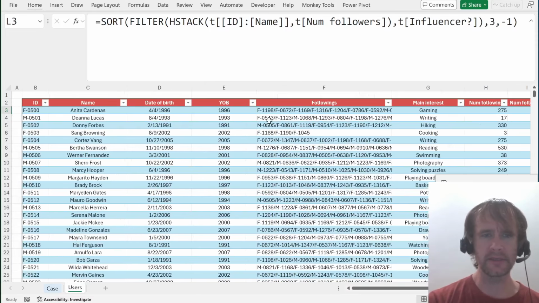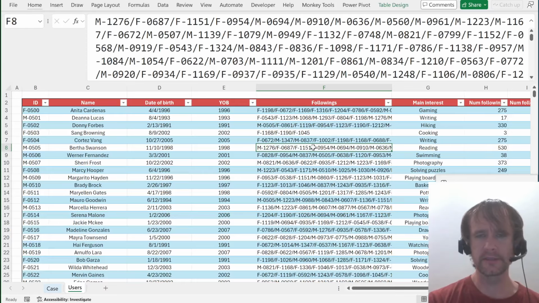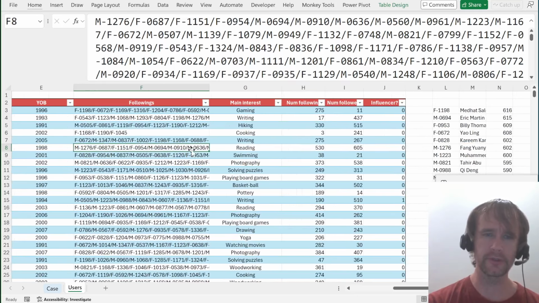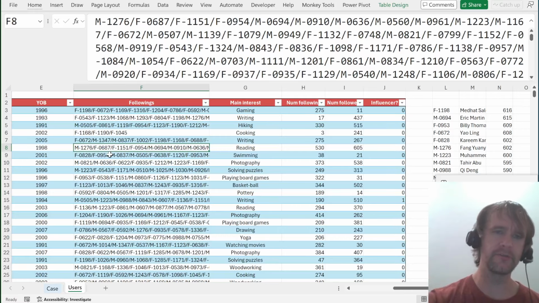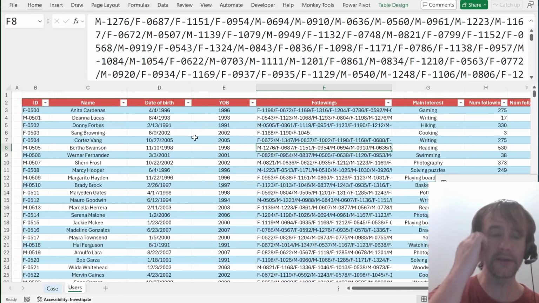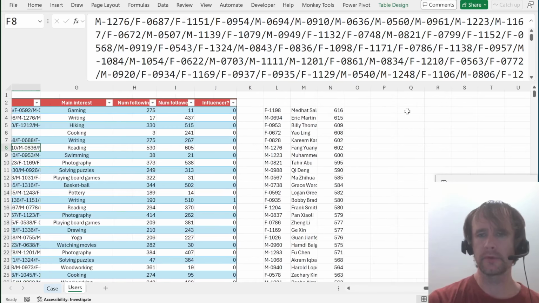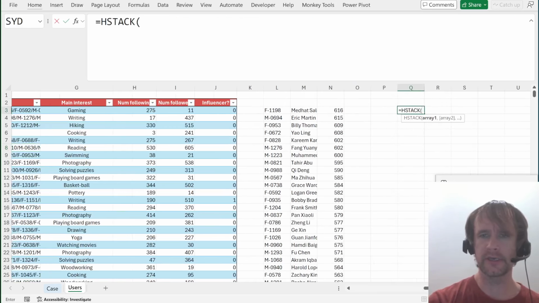But in many ways, it feels like a more natural approach to the last few levels is to split it out so that for all the influencers, we have the full list of everybody who follows them and their interests, year of birth and gender, so that we can more easily work with it. So I'm going to start off by just h-stacking.